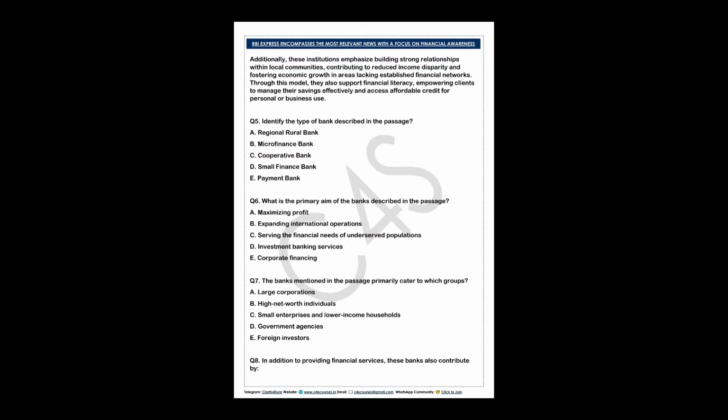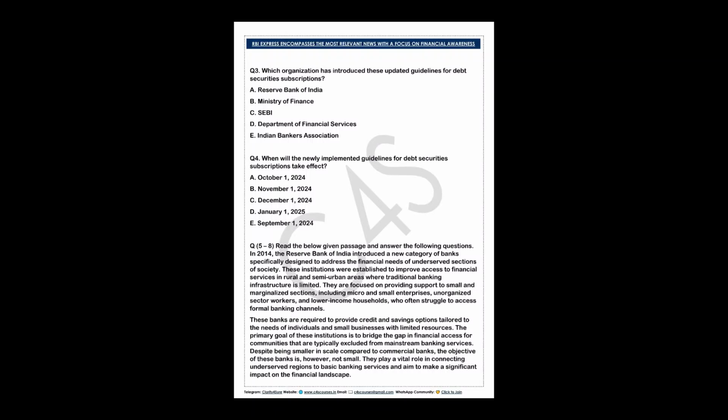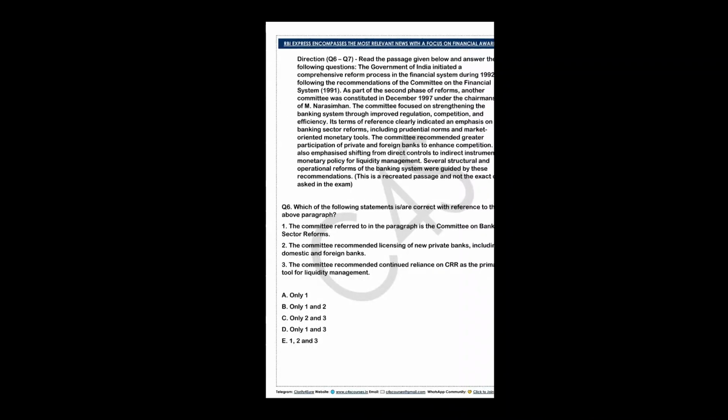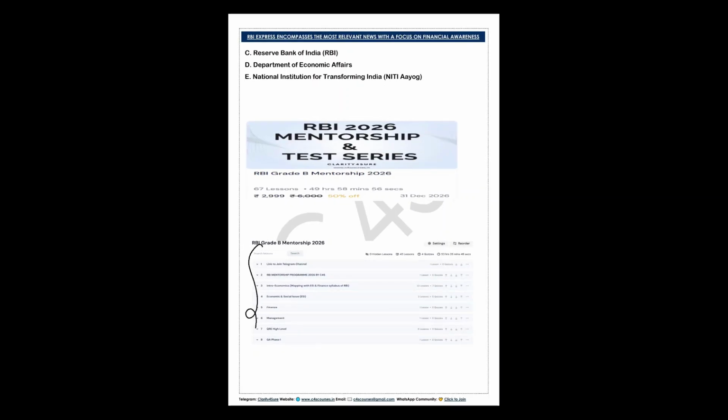If you want to understand the static portion, what is SDG and how you can relate it with the PLFS reports and everything, you can join our mentorship program, that is RBI Grade B, that I have already told you. If you join that mentorship program, you will understand all the static portion clearly.